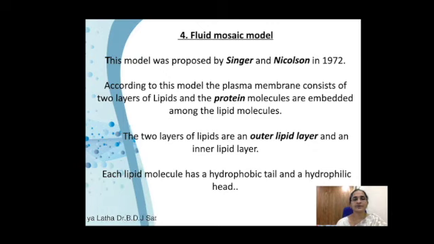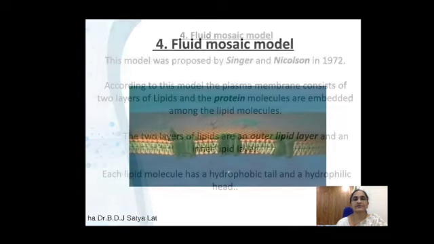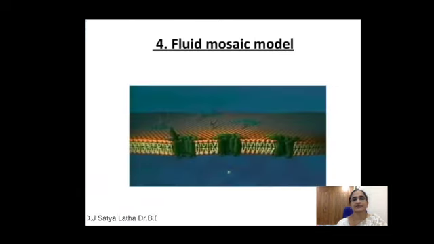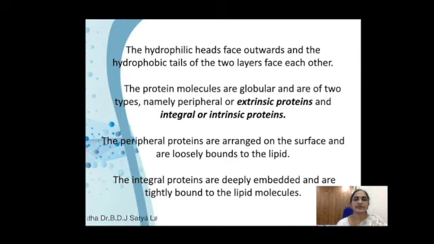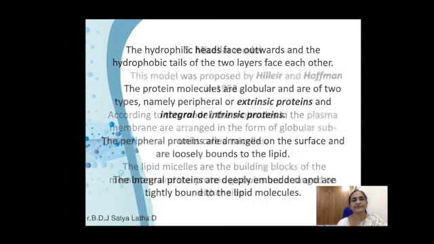There are two lipid layers and one protein layer. This is the image of the fluid mosaic model. These green ones are proteins, and the middle ones are called lipids. Here the lipids have two ends, a hydrophilic end and a hydrophobic end.